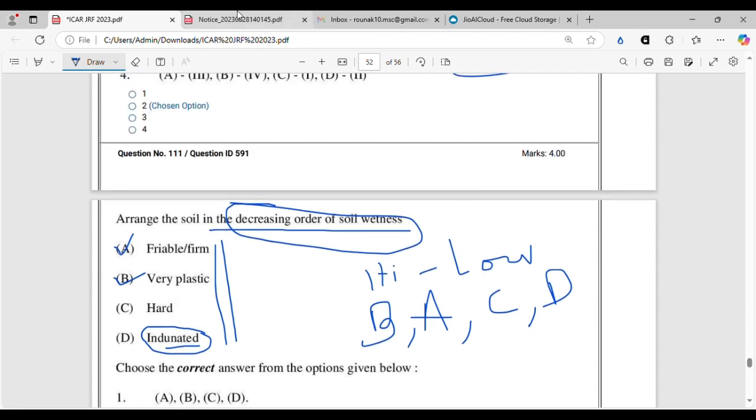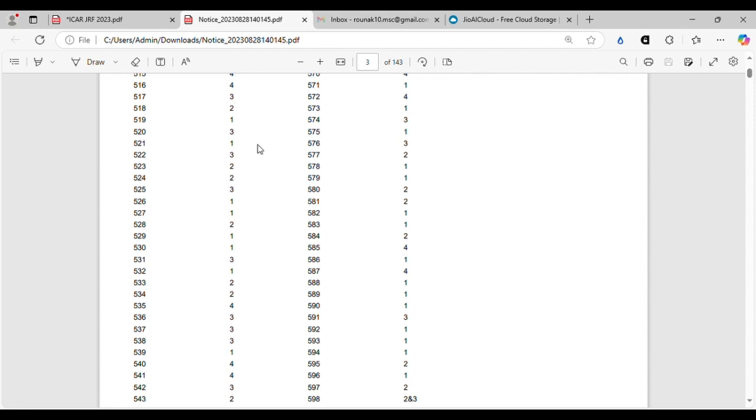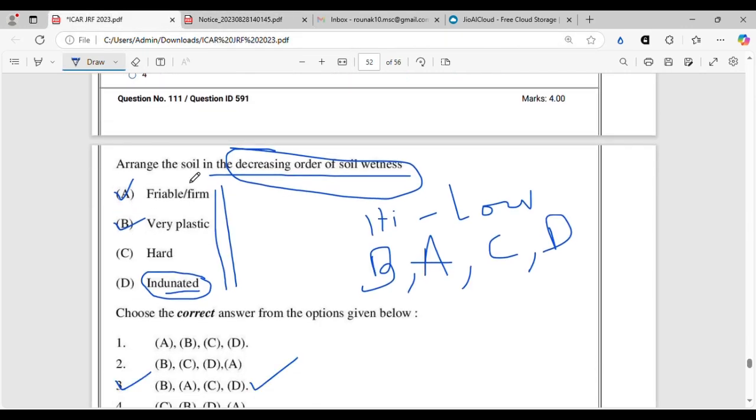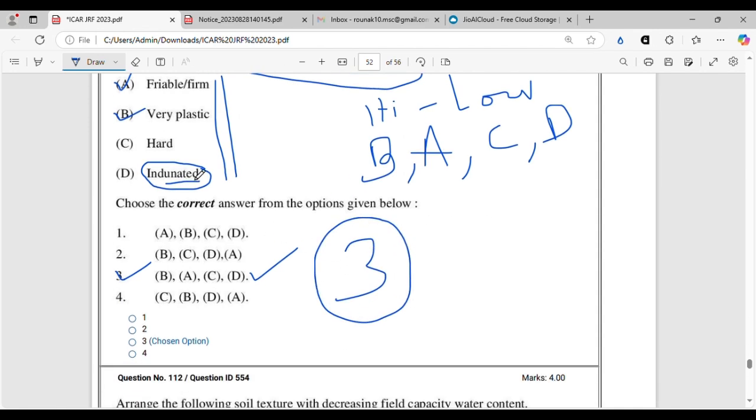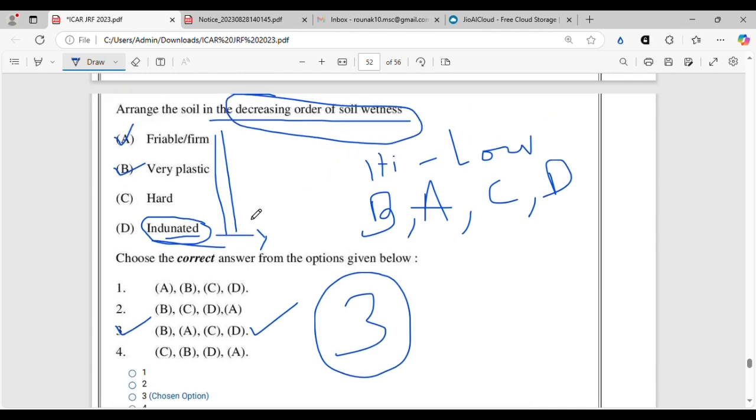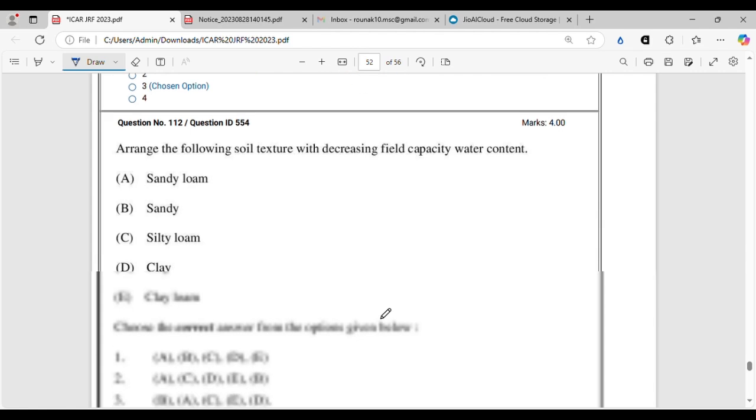Still, we'll check it since the indurated term is a bit new. 591 is option 3, and we are correct. All right. So indurated, this term you will not find in the books, but you can use your knowledge of English language and you can solve this question. However, the most water containing is very plastic, and after that it is friable or firm. That was completely sure. And with that only you can see that option 3 is going to be the correct answer. All right. Moving on.